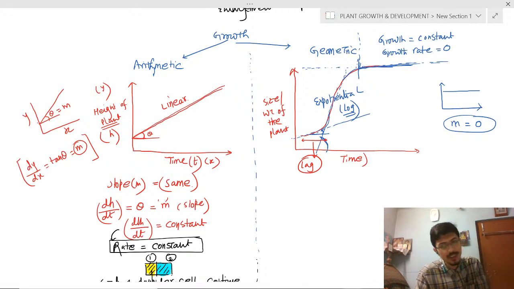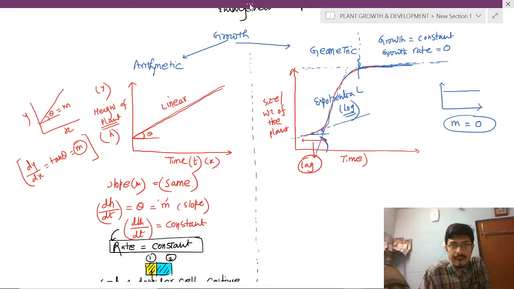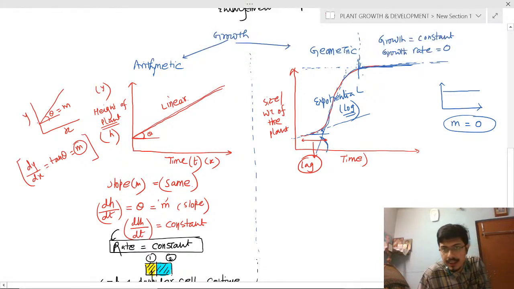So if the growth rate is 0, the m value will be 0. Clear? This is the stationary phase, as no growth rate is observed. Growth is also there, but the growth rate is 0. Growth is not changing, growth is constant. The stationary phase or plateau phase.